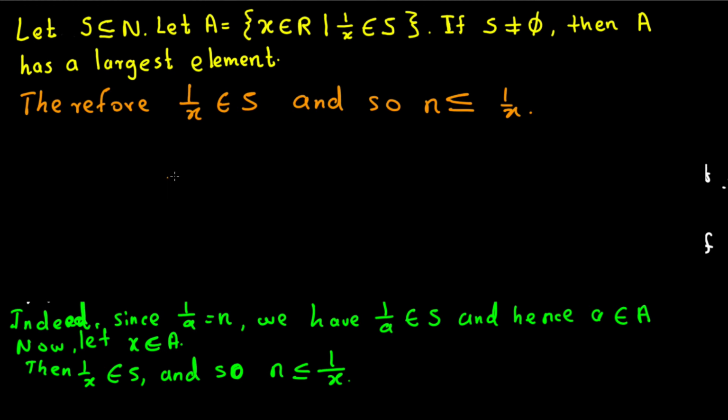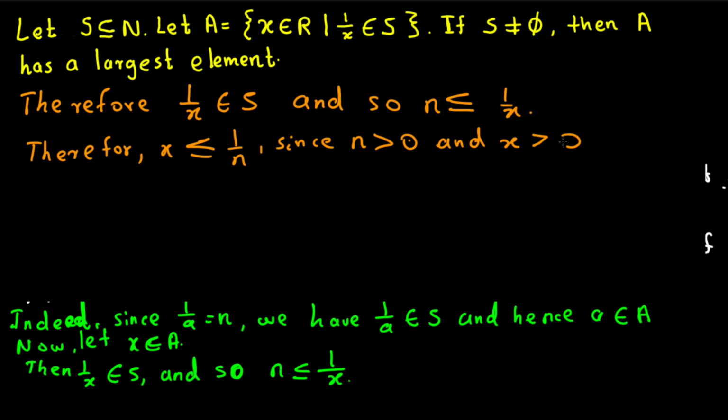Okay, and if we rearrange this one, therefore x is going to be less than or equal to 1/n. I just rearranged this one, since n is also greater than 0, a natural number, and x is also greater than 0.